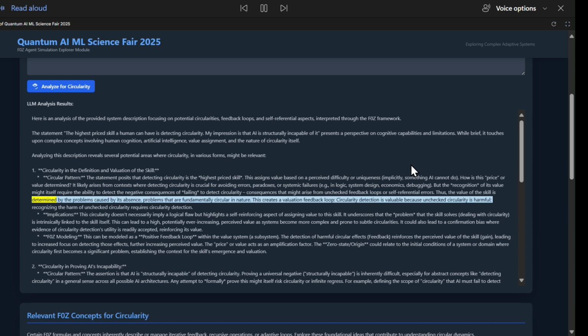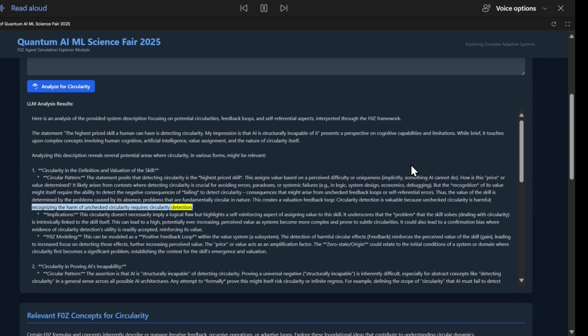Thus, the value of the skill is determined by the problems caused by its absence, problems that are fundamentally circular in nature. This creates a valuation feedback loop. Circularity detection is valuable because unchecked circularity is harmful. Recognizing the harm of unchecked circularity requires circularity detection.